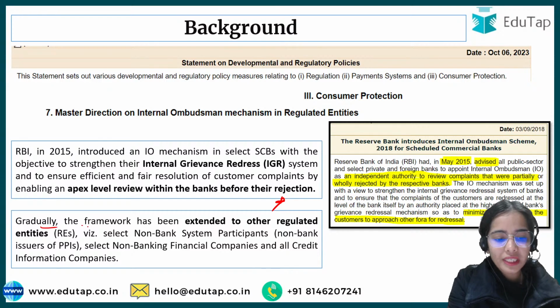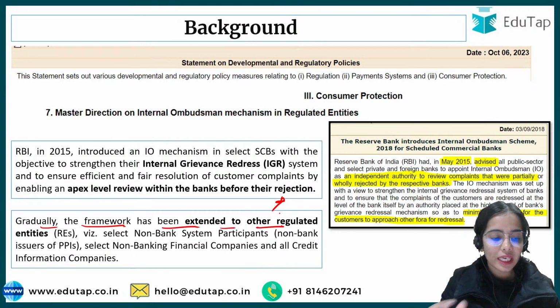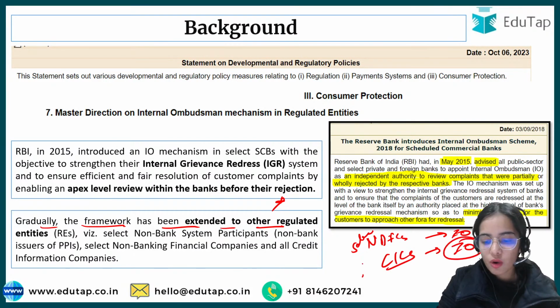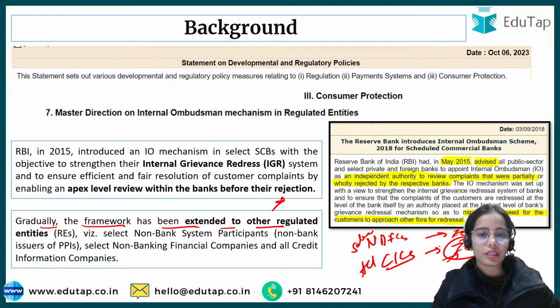Now, gradually the framework has been extended to other regulated entities like the NBFCs. I have told you that selected NBFCs also had to follow the internal ombudsman. The credit information companies also had to follow the internal ombudsman. All credit information companies had to follow the internal ombudsman.